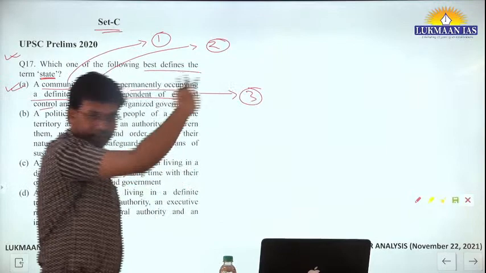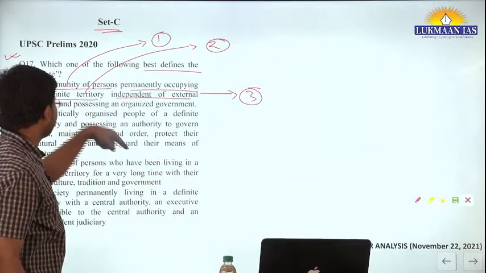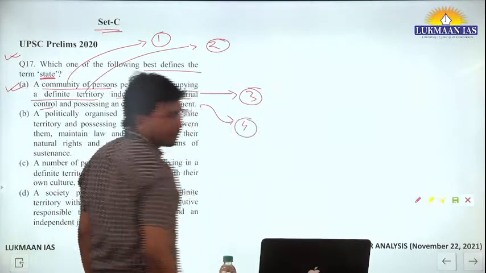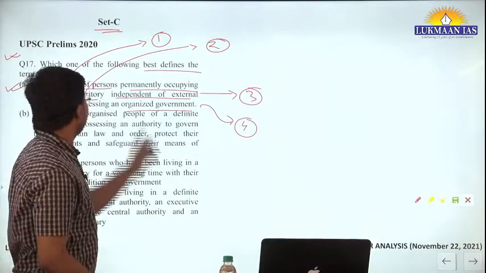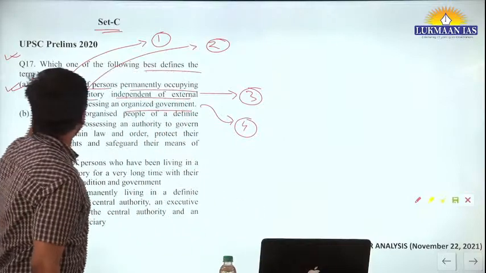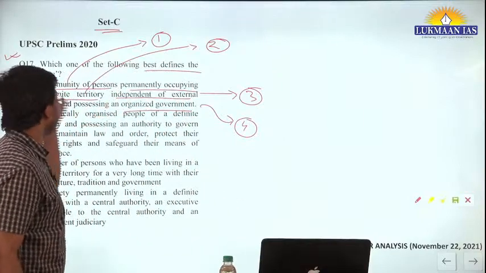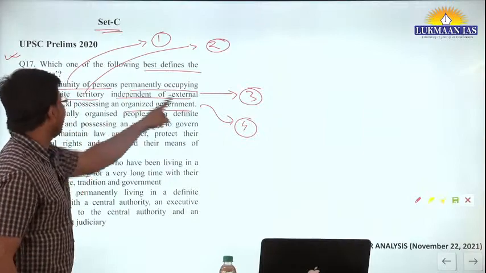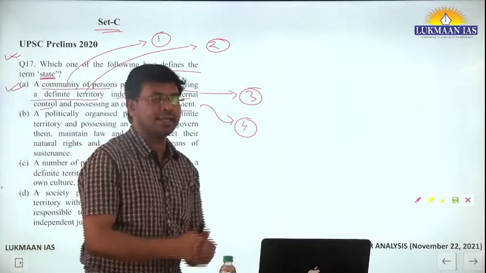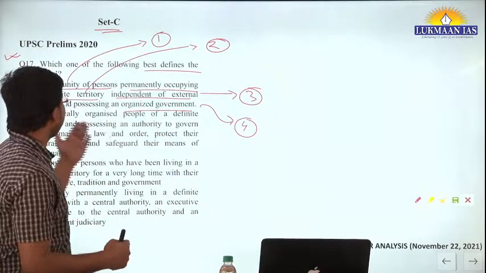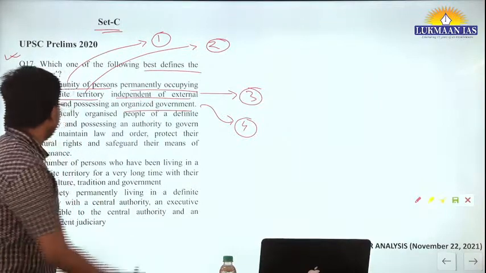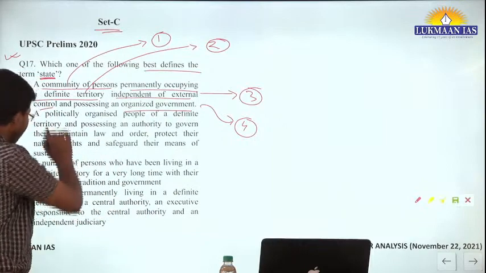The fourth topic I discussed, so this condition is being met: and possessing an organized government, an established government. So option A has all the ingredients: a community of persons permanently occupying a definite territory, independent of external control, meaning sovereign, a sizable population, a defined geographical territory, and an organized government. These things are there in the Montevideo Convention. So the correct answer is option A. Other options are not correct.